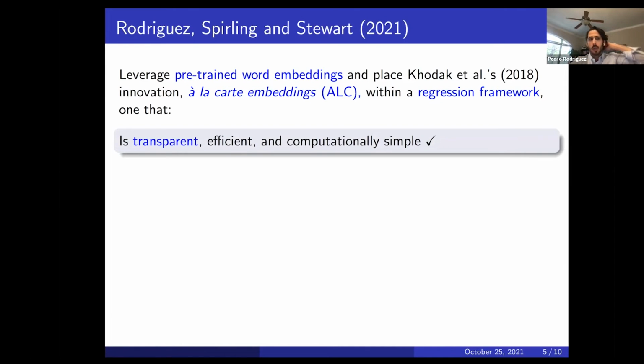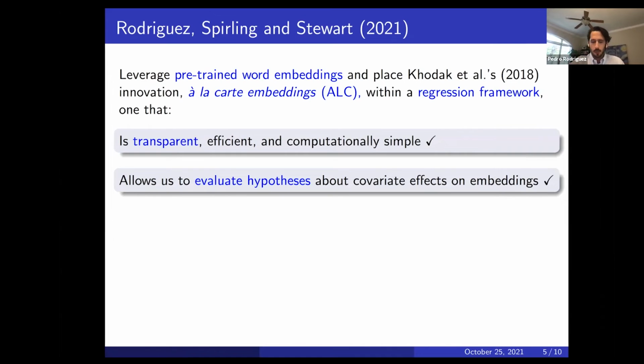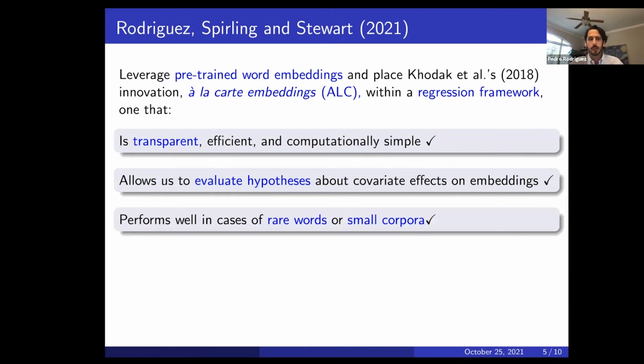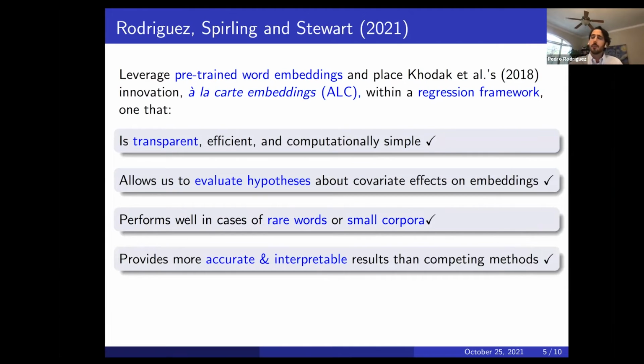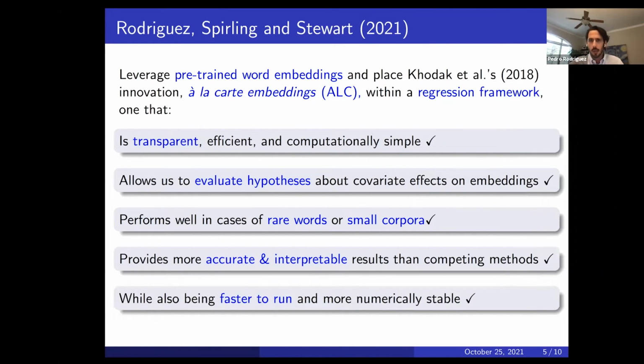And so this framework is transparent, it's not so black box as many other alternative methods that are out there. It's very efficient and computationally simple. Importantly, it allows you to evaluate hypotheses as a function of covariate effects. It performs well in the case of rare words and small corpora, which is oftentimes what we face as social scientists. We don't always have very large collections of text, and it provides accurate, interpretable results, and it's generally much faster to run than other covariate-based embedding methods that are out there.